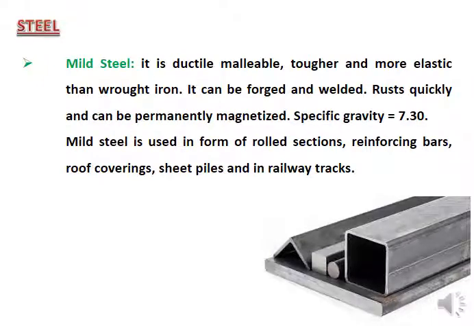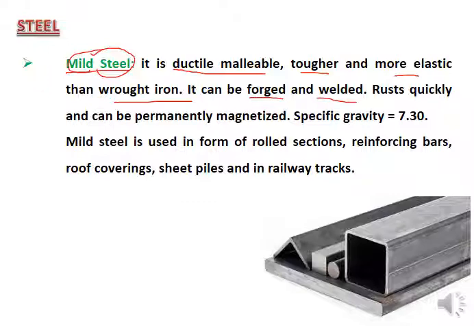Out of these four categories, we directly come to the category used for structural purposes, that is called mild steel. Out of low carbon steel, mild steel, and high carbon steel, 90% of construction in the field is done using mild steel. It is ductile, malleable, tougher and more elastic than wrought iron. It can be forged and welded.